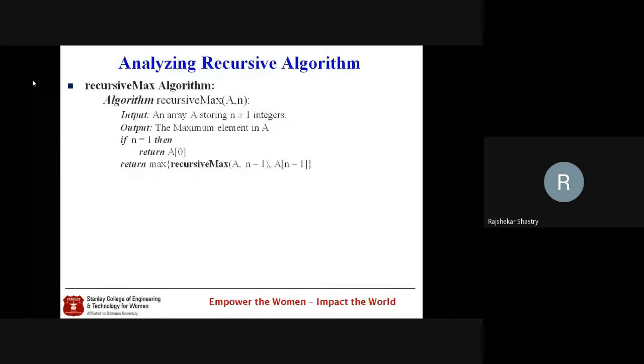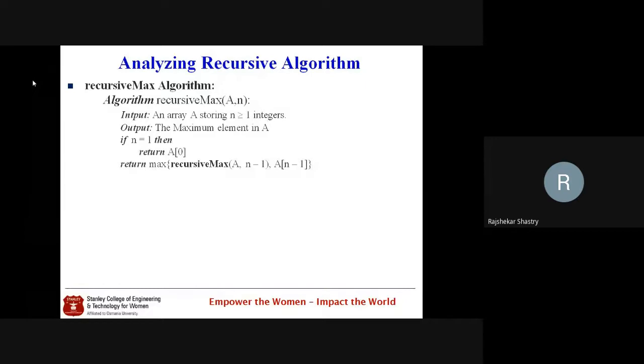Initially, when we call the array, we know it is holding n elements. Now the same algorithm we call, but this time we pass n minus 1 elements. That means we reduced one element. Whatever value this recursive call returns, together with the n minus 1th element, which is the last element of the array, between these two, whichever is maximum, that value we return. So this is the recursive algorithm for finding the maximum element in an array.